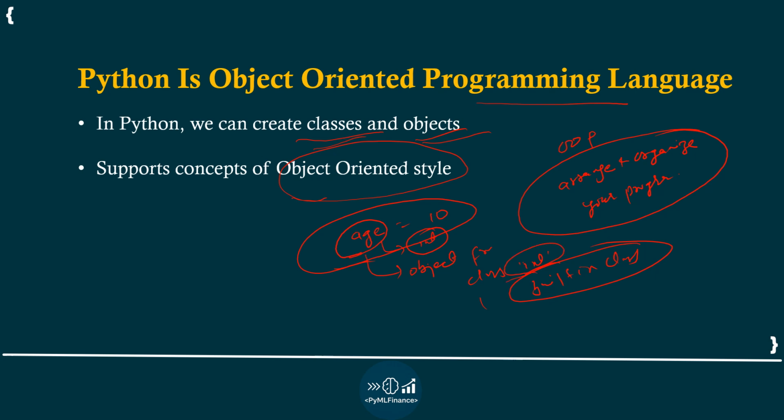So Python is a fully object oriented programming language. We will cover these concepts related to object oriented programming in Python in detail in future videos, so don't worry about that.